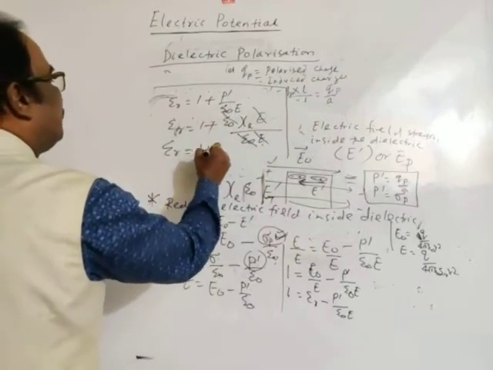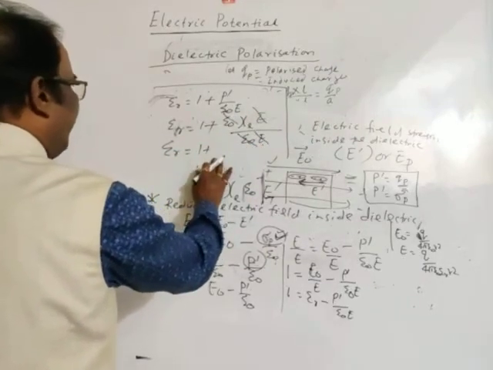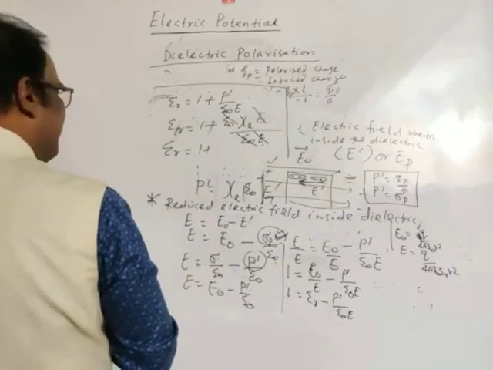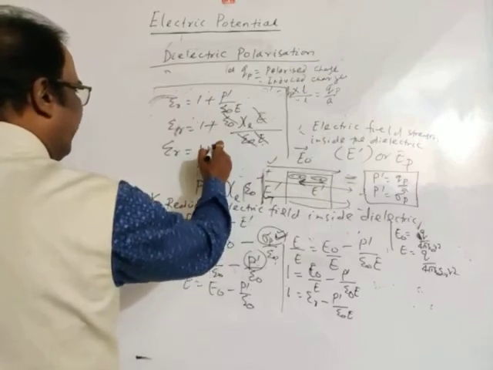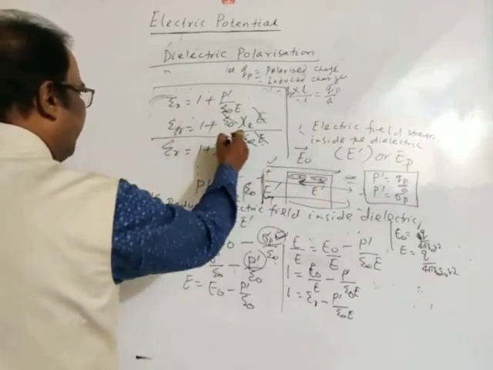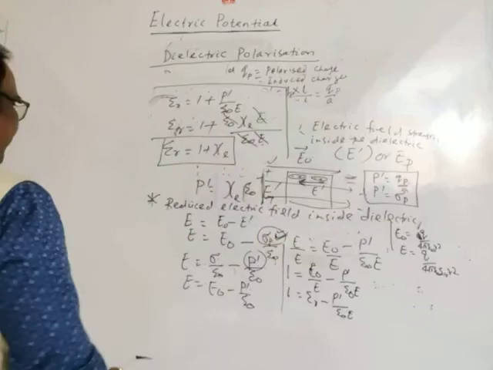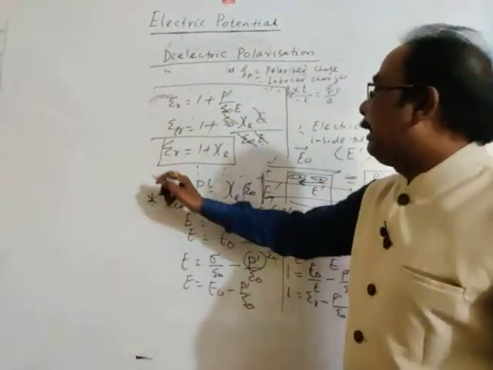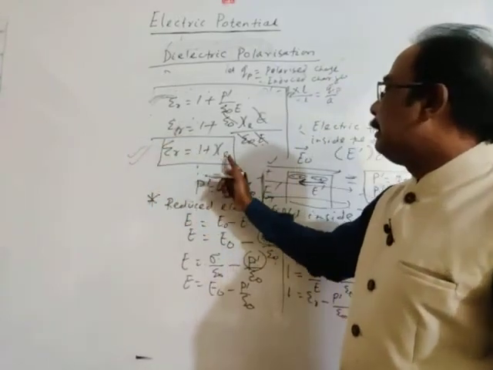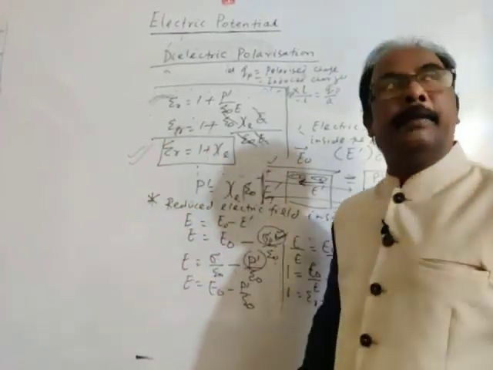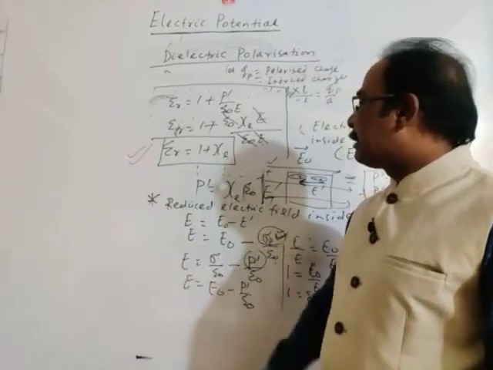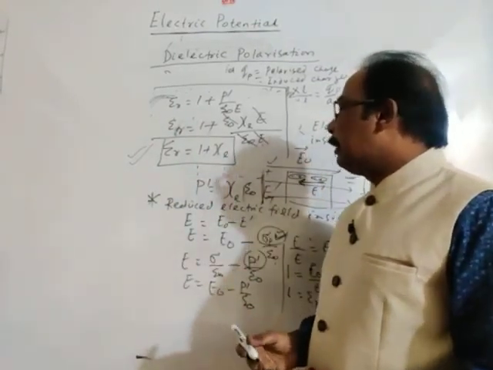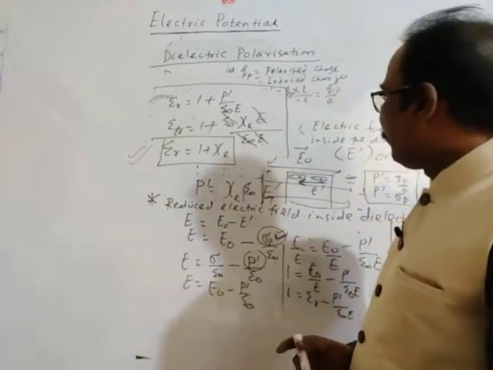Then the relative permittivity epsilon R is 1 plus electric susceptibility. 1 plus electric susceptibility. This is very useful for the competitive level also.